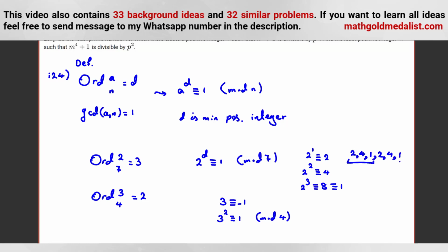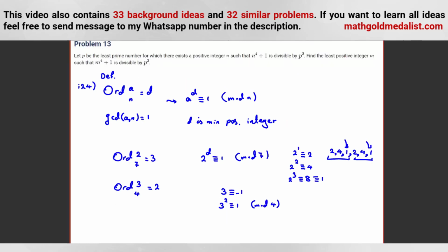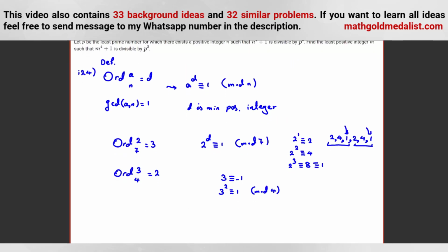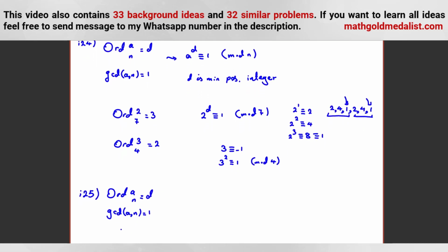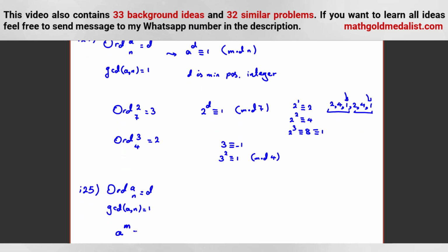So, for which numbers it is 1? For multiples of 3. So, when order is 3, if, for example, 2 to the power of something is 1 mod 7, it is a multiple of 3, a multiple of the order. And we can use this to reach a theorem. Suppose, for example, order of a mod n is d, and obviously GCD of a and n is 1, and d is the minimum positive integer. Suppose, for example, a to the m is also 1 mod n. So we can conclude d divides m.